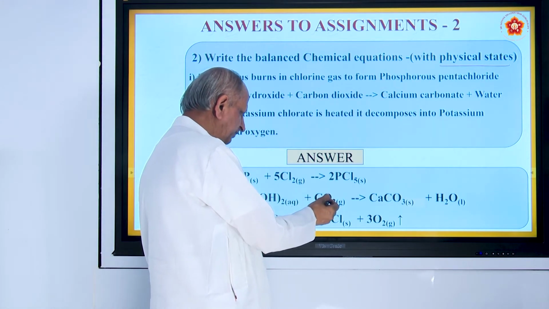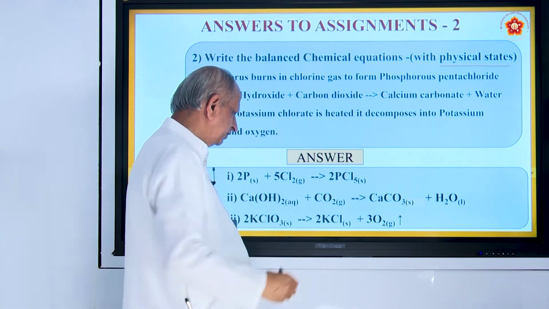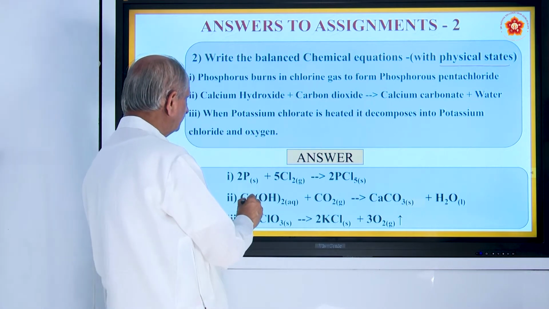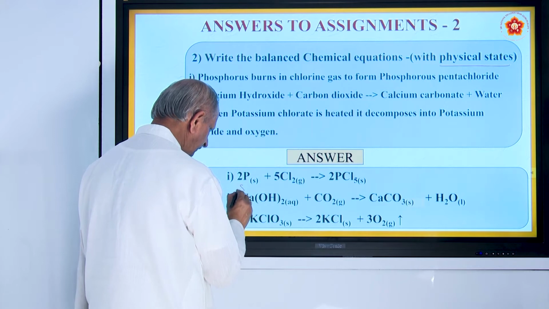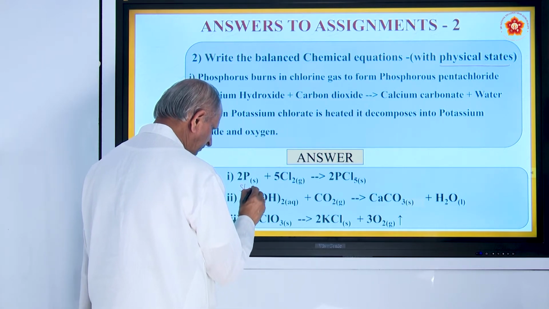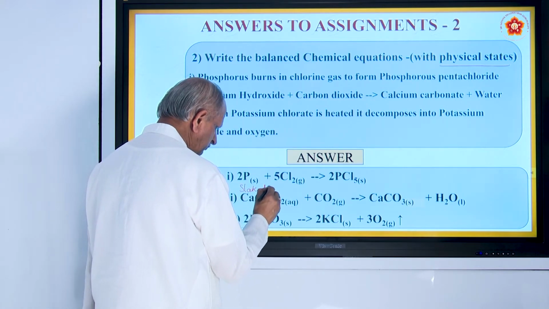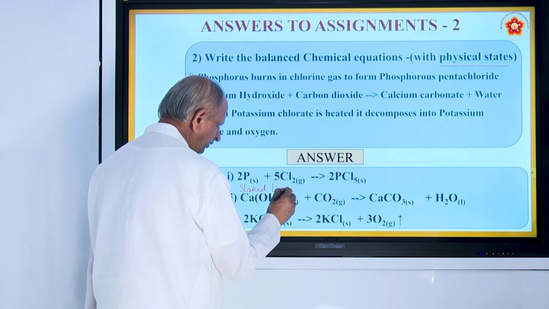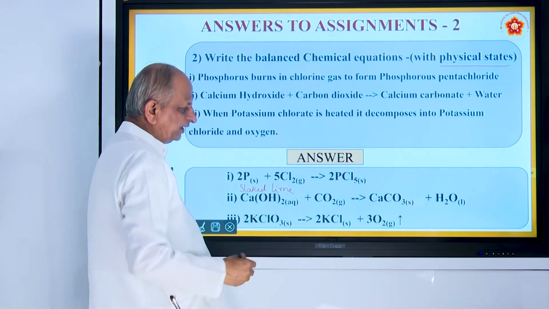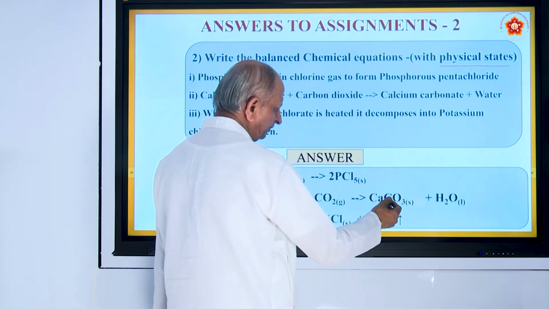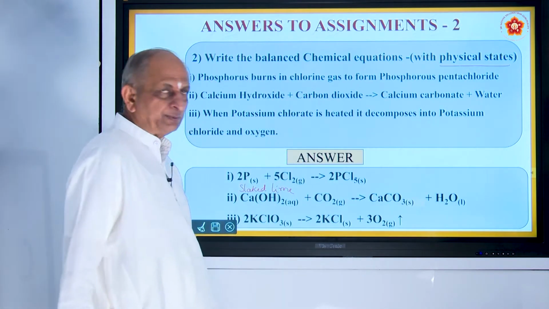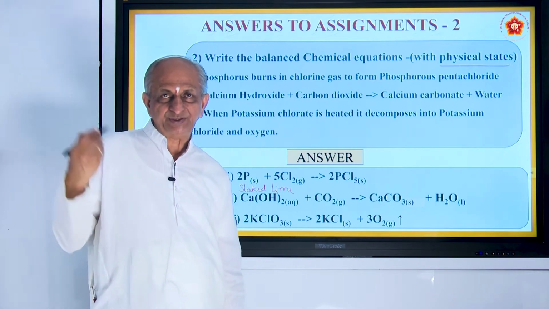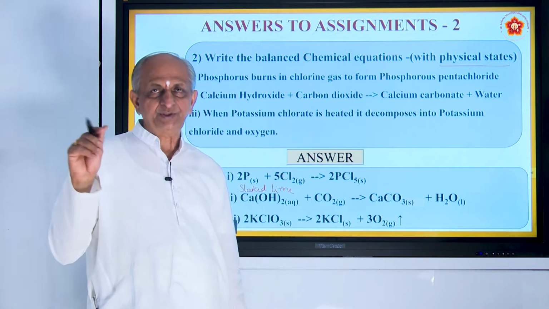When carbon dioxide gas is passed through calcium hydroxide, the other name of which is slaked lime, the slaked lime solution gives calcium carbonate plus water. That is what we have discussed as while whitewashing, how the color changes.